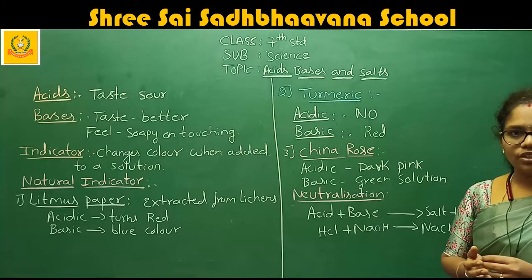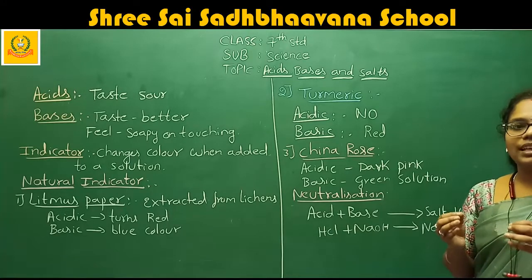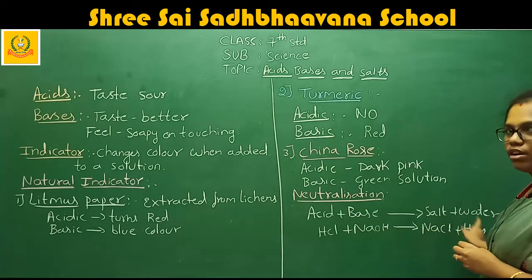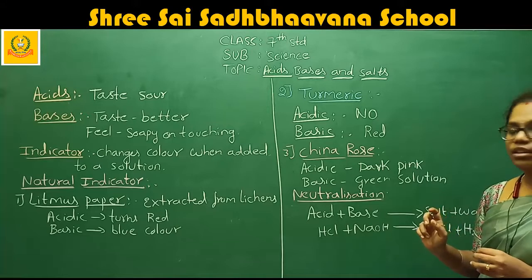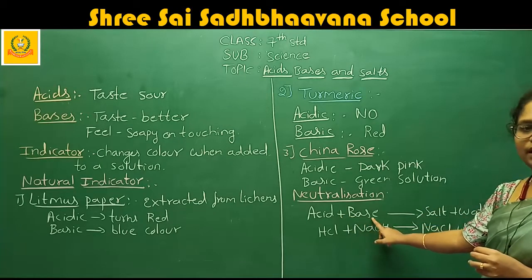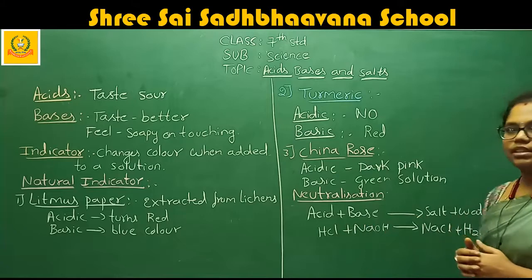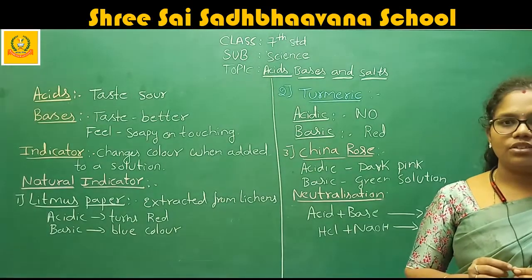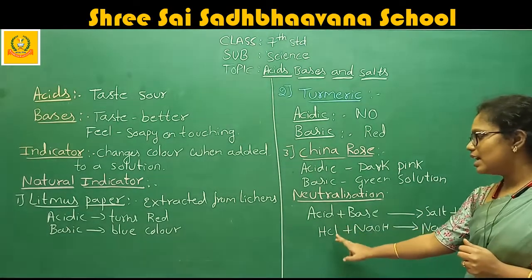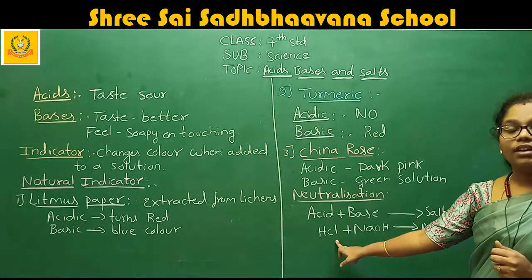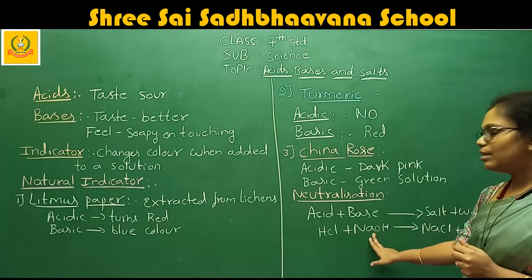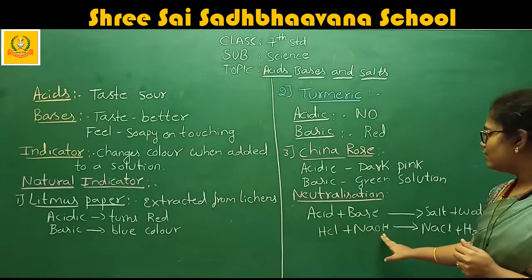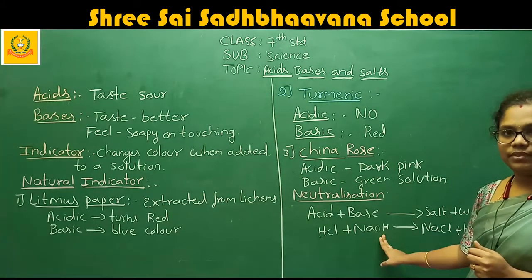What is the definition of neutralization reaction? The process in which an acid reacts with a base to form salt and water. The best example is when hydrochloric acid, HCl, reacts with the base sodium hydroxide, NaOH.